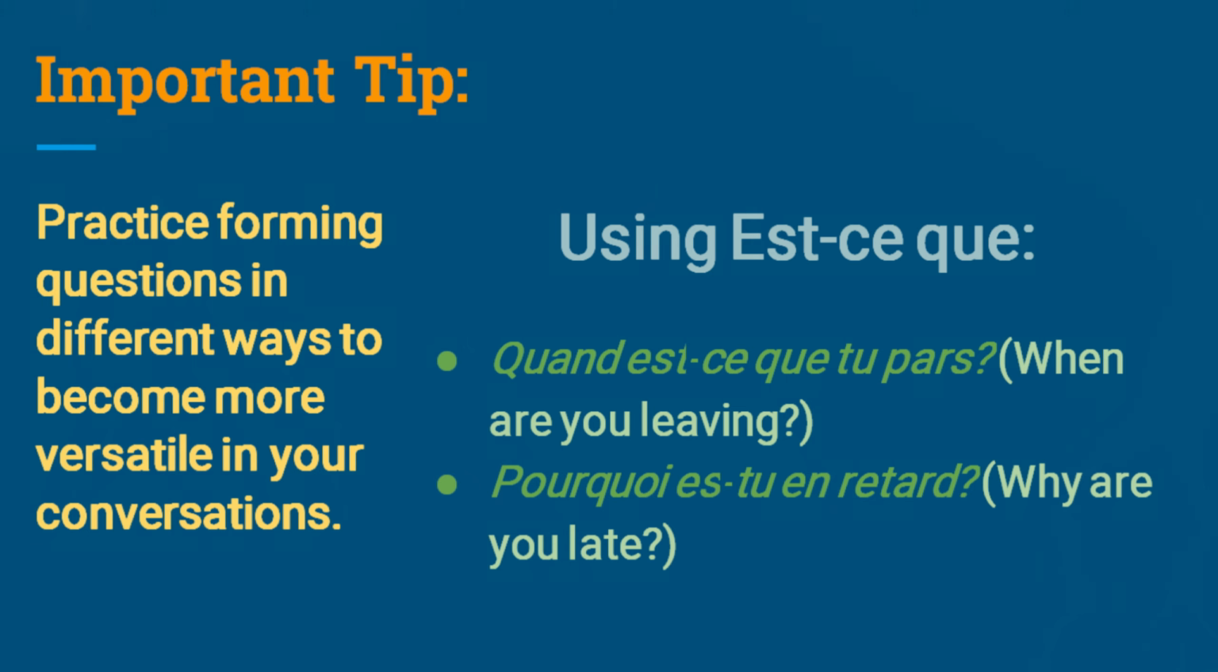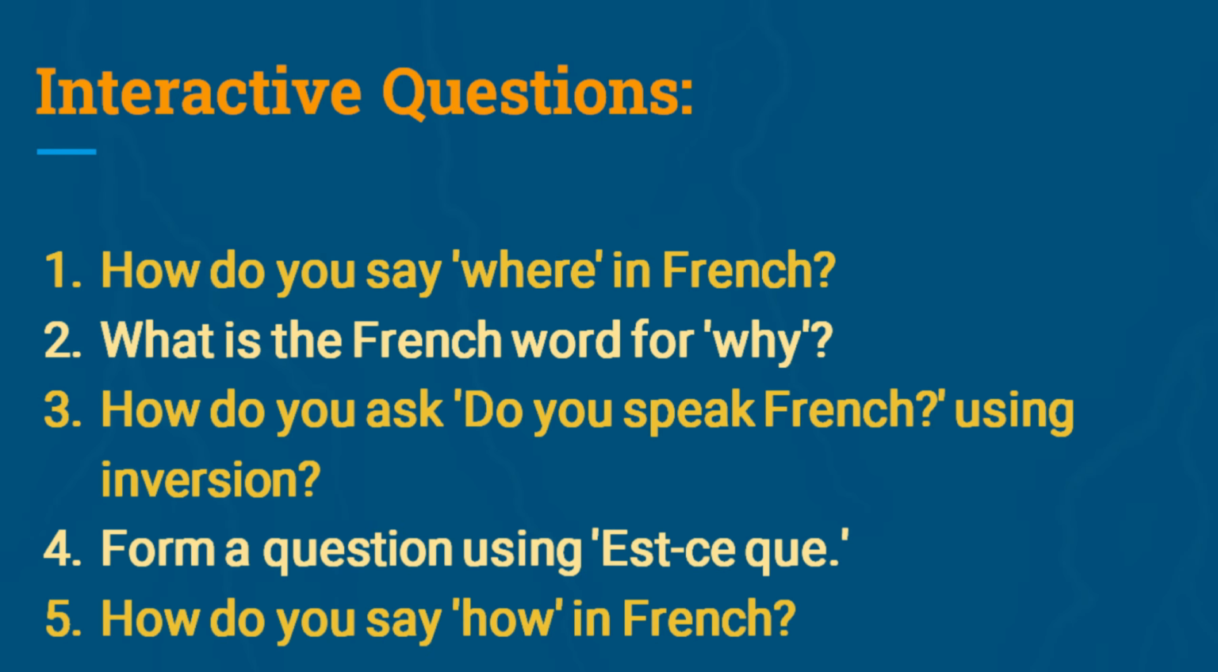Important tip: practice forming questions in different ways to become more versatile in your conversations. Using est-ce que: Quand est-ce que tu pars? When are you leaving? Inversion: Pourquoi es-tu en retard? Why are you late? Interactive questions. How do you say where in French? What is the French word for why? How do you ask, do you speak French, using inversion? Form a question using est-ce que. How do you say how in French?